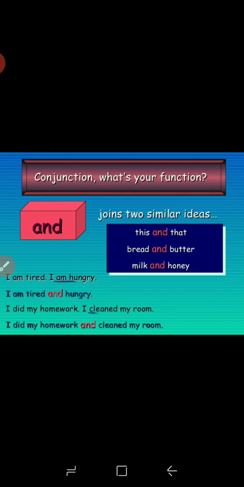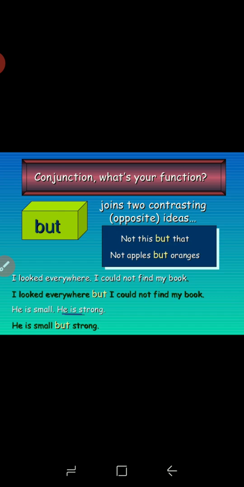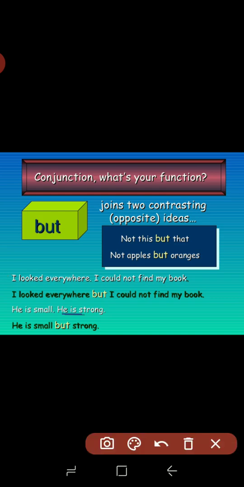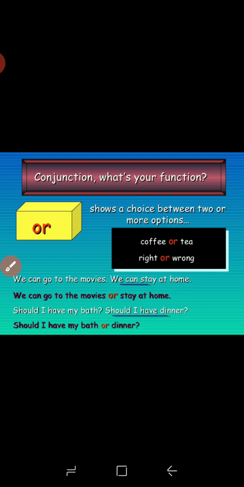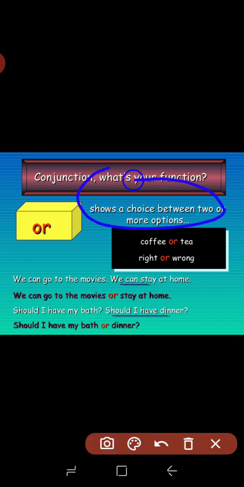Now but joins two contrasting, opposite ideas. Here, similar ideas are joining; with but, two contrasting ideas are joining. I looked everywhere, I could not find my book. So: I looked everywhere but I could not find my book. Both sentences are different from each other. Then: he is small, he is strong. Both sentences are different from each other, so this can be joined by using but: he is small but strong. Understood?